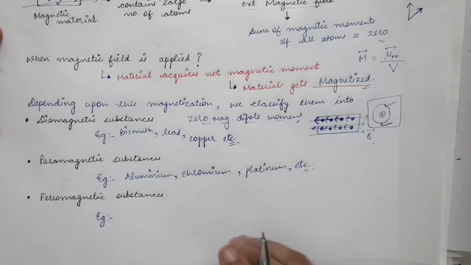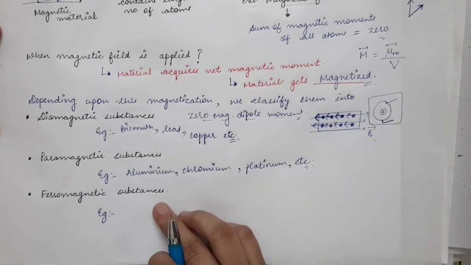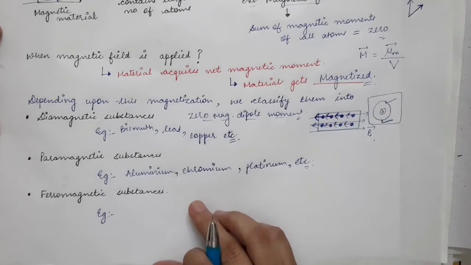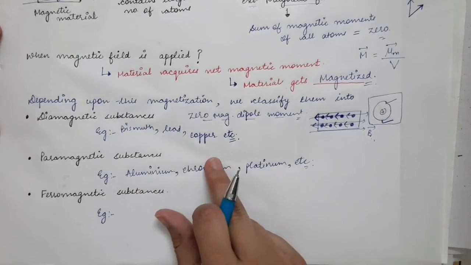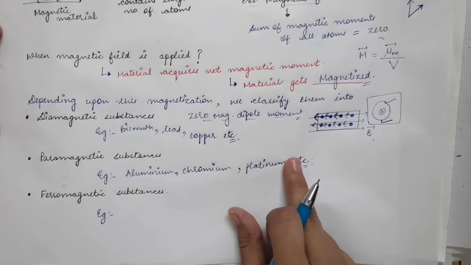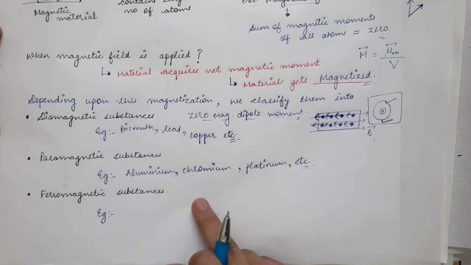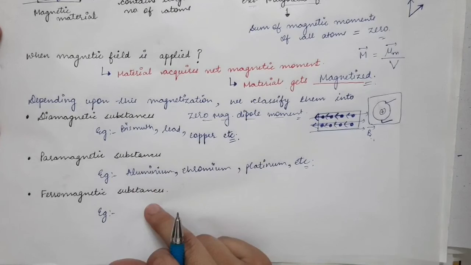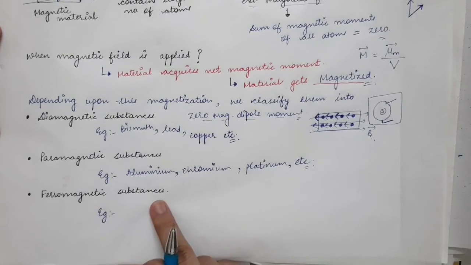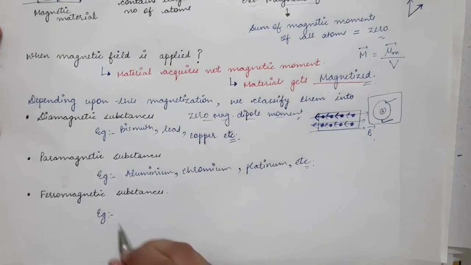Now the third kind of substances are ferromagnetic substances. These substances get magnetized in the direction of the magnetic field. Paramagnetic substances also get magnetized in the direction of the magnetic field. But what is the difference between the two? The ferromagnetic substances get strongly magnetized. So this is the difference.